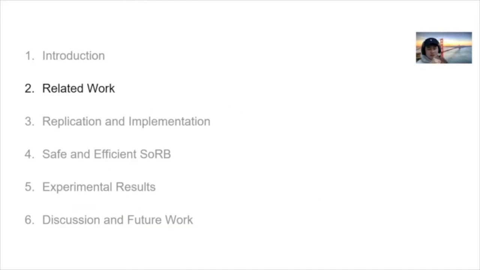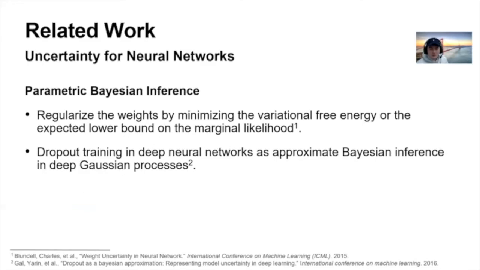And here is some related work for measuring uncertainty. The first way to measure uncertainty for a neural network is to use parametric Bayesian inference. We can regularize the weights by minimizing the variational free energy, or the expected lower bound on the marginal likelihood. We can also use dropout training as an approximate Bayesian inference in a deep Gaussian process. However, we cannot use an additional regularization term since we need a specially designed reward function.